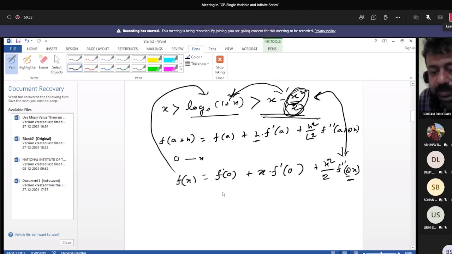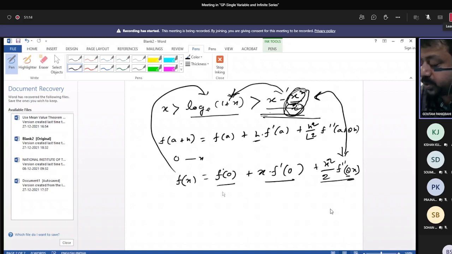Sir, how will we decide what is fx here? Example, in the expansion of f a plus h, the number of terms is only 3. That you have to decide. That x square, as it is x square. So f of 0, x into f dash 0, x square by factorial 2, f double dash.